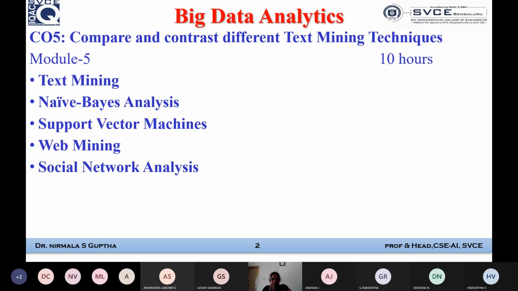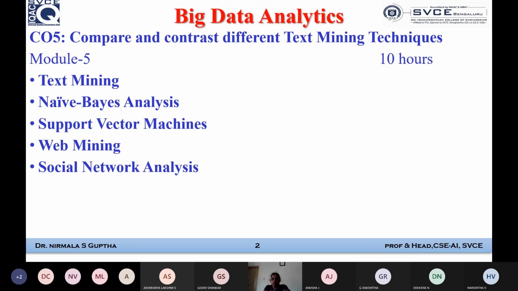Okay. So today we are going to start with the last module, with the course outcome, and the objective is to learn about some more data mining techniques, beyond what we have studied so far as 3 supervised and 2 unsupervised data mining techniques. In the last module we are going to compare and contrast different data mining techniques. Apart from artificial neural network, regression, decision tree, cluster analysis, and the last topic we discussed, association rule mining, we are going to discuss 5 more different techniques.